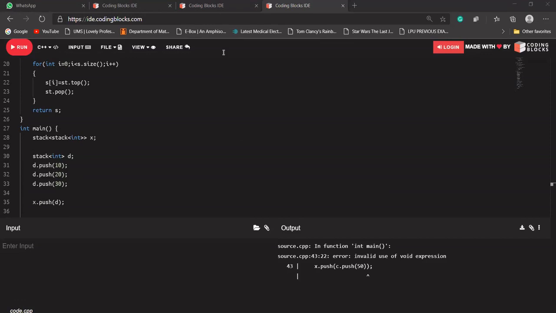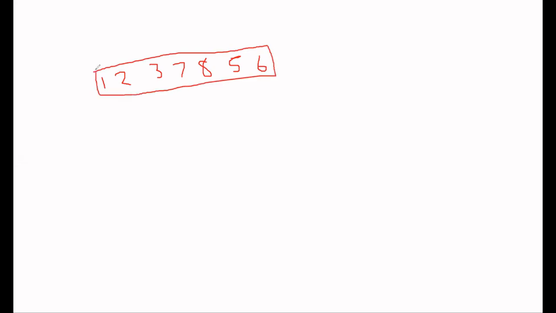Okay, let's say a user is entering some data. Let's say 1 2 3 7 8 5 6, some data like this. He's saying to store this data into our stack. It will be stored into our stack like this: 1 will be added, 2 will be added, 3 will be added, 7, 8, 5 and 6. So at the top of our stack, 6 will be there.